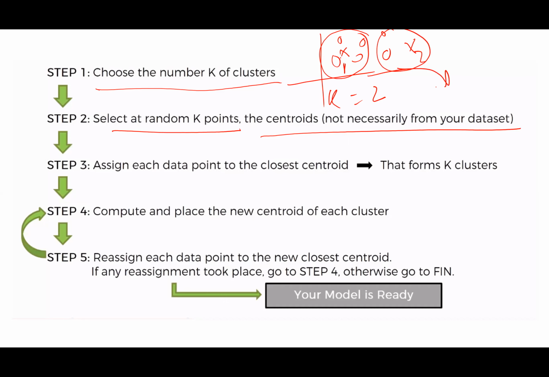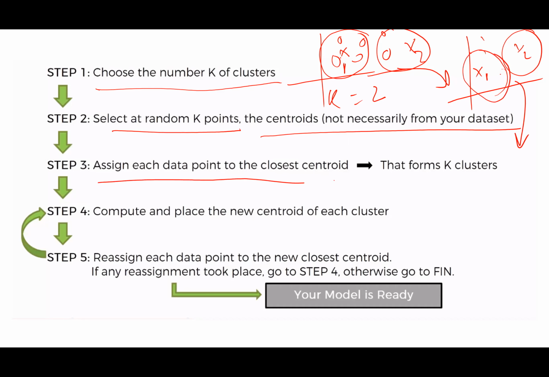Now I will again find the mean of each cluster, so maybe the centroids will change to some new position. This will become x1 and this becomes x2. I will again redistribute all the points and reassign all of them. Finally, at a point when the points are not reassigned and they remain the same, I will stop the algorithm and say yes, I have these two big clusters defined.